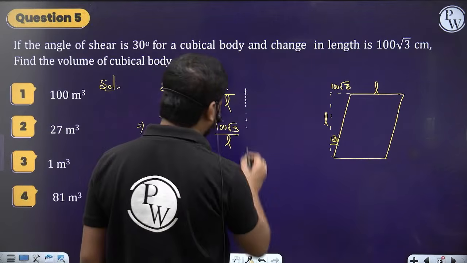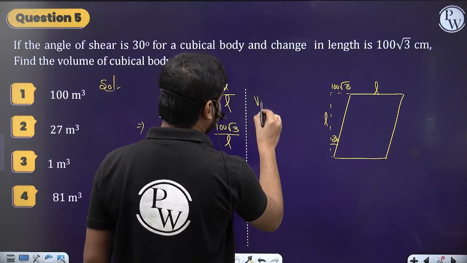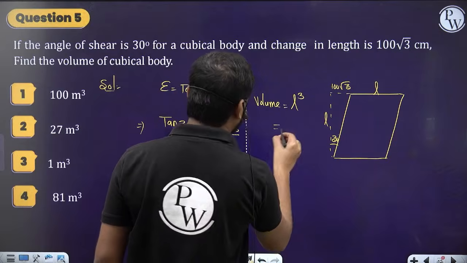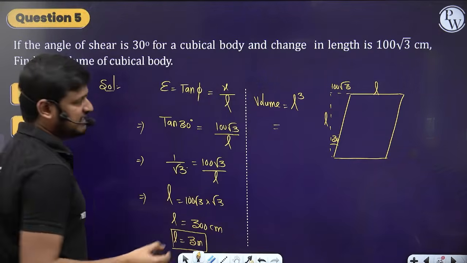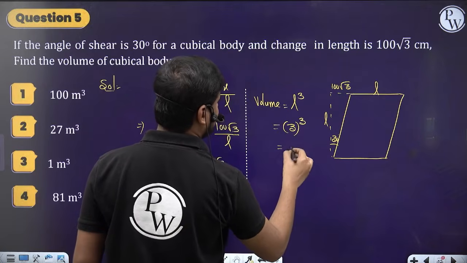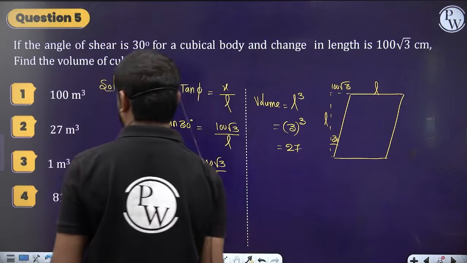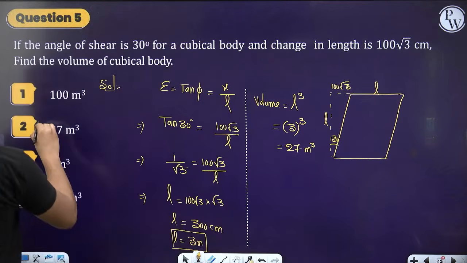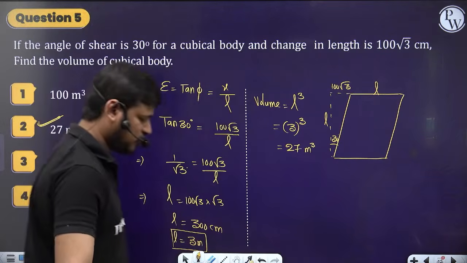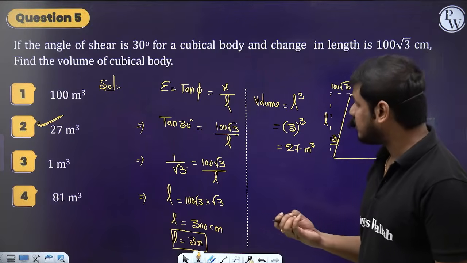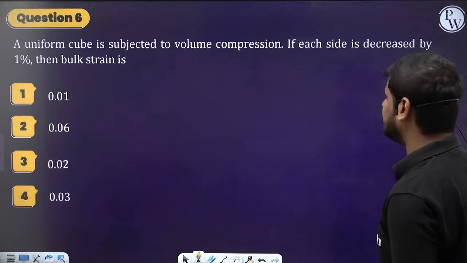What will be the volume? The volume is simply L cube, right? What is L? 3. So 3 whole cube, which is nothing but 27 meter cube. Simple basic calculations, that's it. Option 2 is the correct one, guys. Done, everyone? Chal. Let's move further.